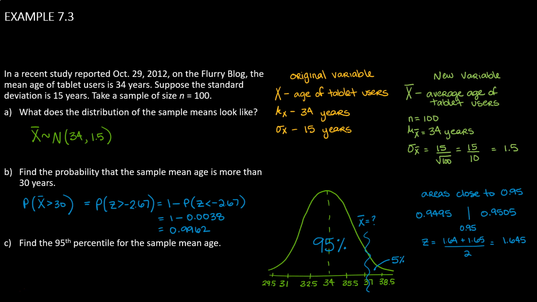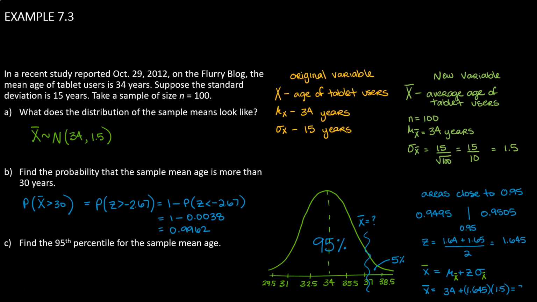Now, they want us to find the 95th percentile for the sample mean age. And we have a z-score, but we need to convert it into a sample mean age. So we've done this before, where we've taken a z-score and converted it to a variable value. But this is slightly different because I'm not looking at the original variable set of x's. So I'm going to annotate this so that I'm looking at x bars, and I'm using mu and sigma from my sample means distribution. So the x bar that I'm looking for is 34 plus 1.645 times 1.5,